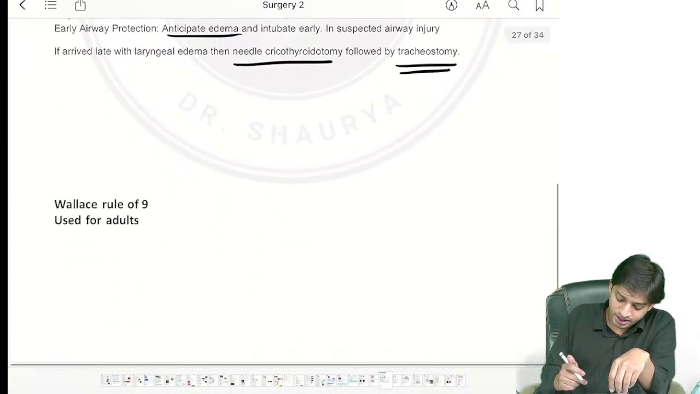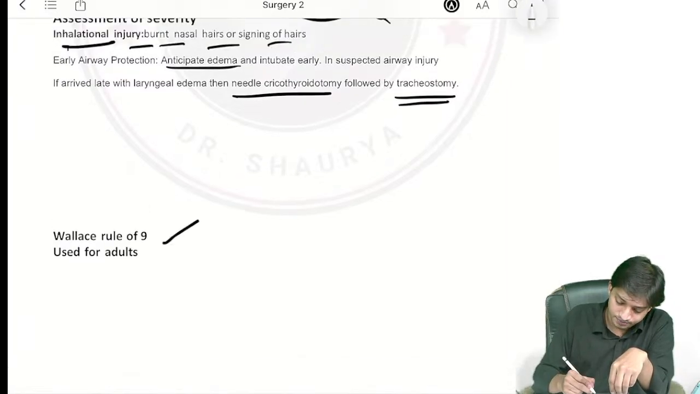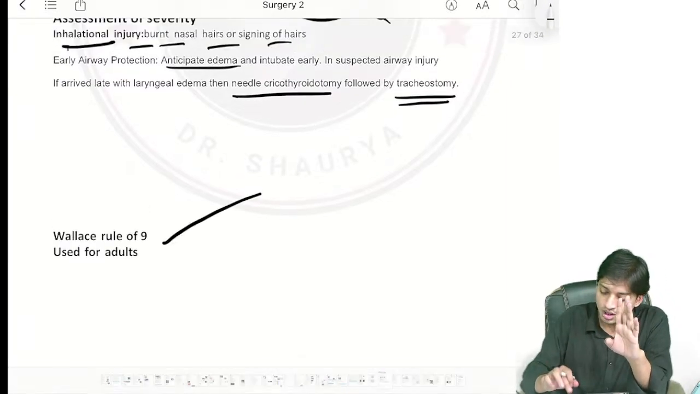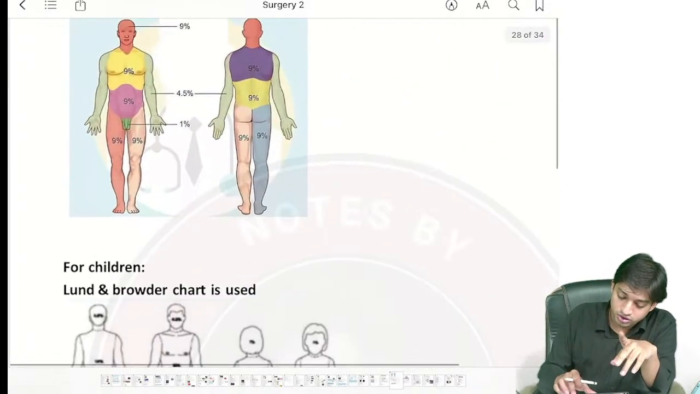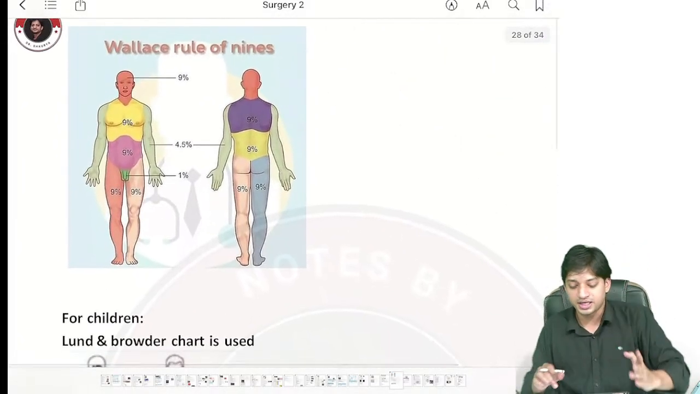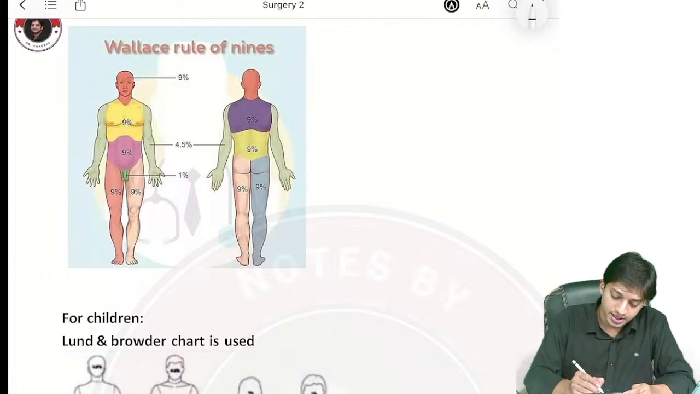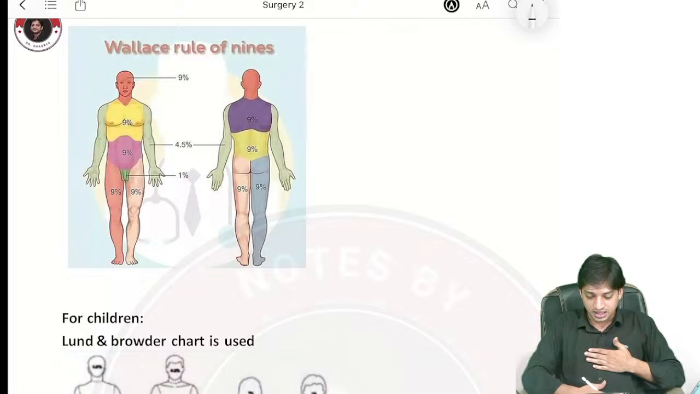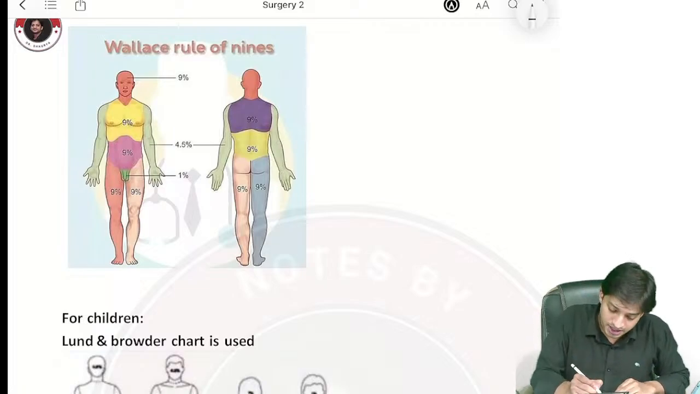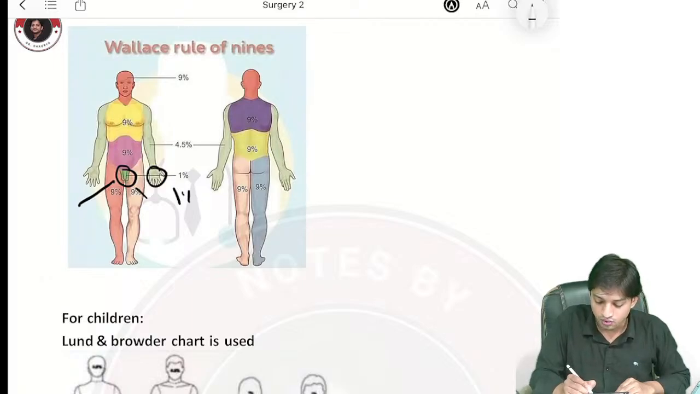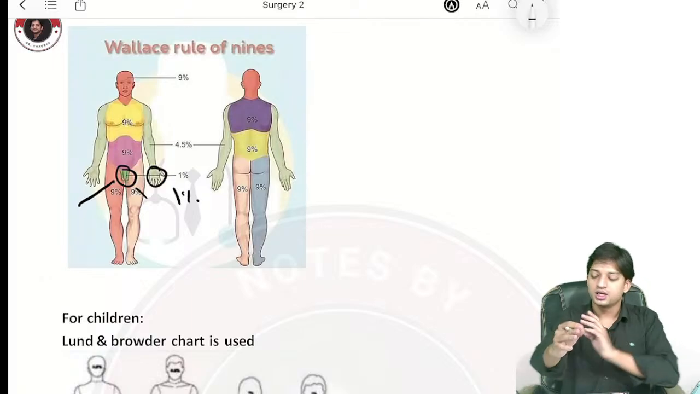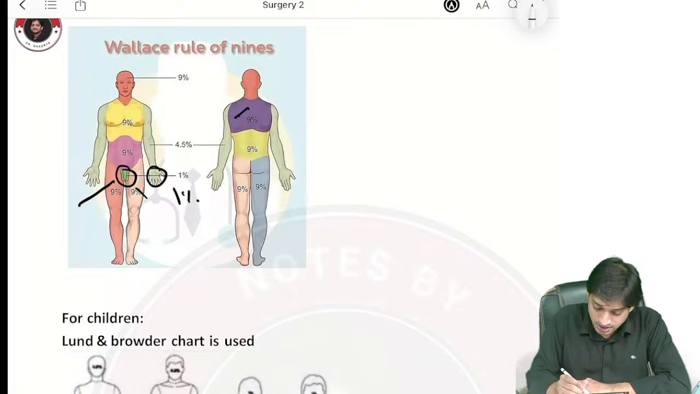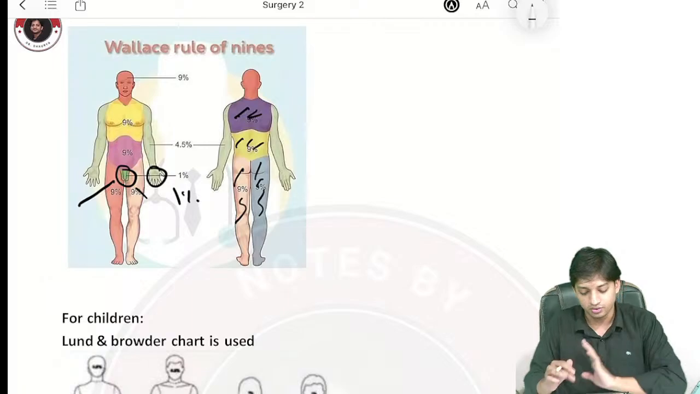Now, we have already studied the Wallace rule of 9. It is used for adults and children. Now, just see the Wallace rule of 9. In adults, what do you see? The head is 9%, thorax 9%, abdomen anteriorly again 9%, right? Legs you can see here 9%. The perineum and the palms are 1% each. Okay? Then again the thorax at the back, the abdomen at the back 9%, the legs at the back again 9%. You can see here.